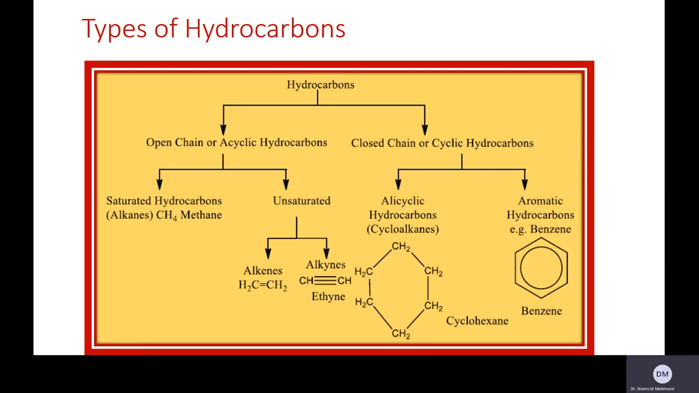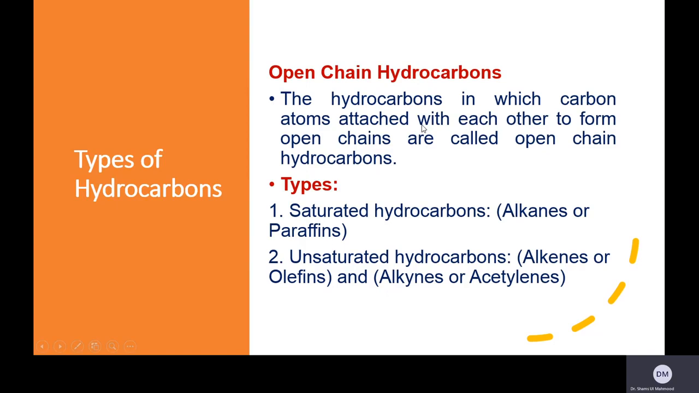Now we will discuss their types in detail. So first, come to the open chain hydrocarbons. As I said, open chain hydrocarbons are the hydrocarbons in which carbon atoms attach with each other to form an open chain. These open chain hydrocarbons may be saturated or unsaturated.